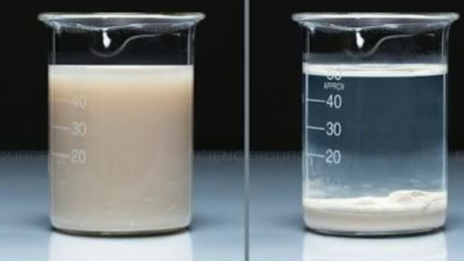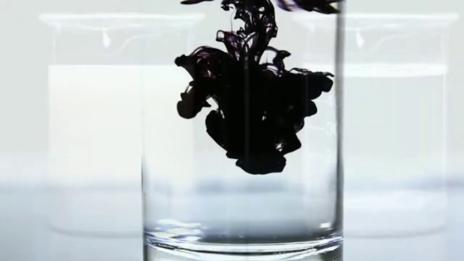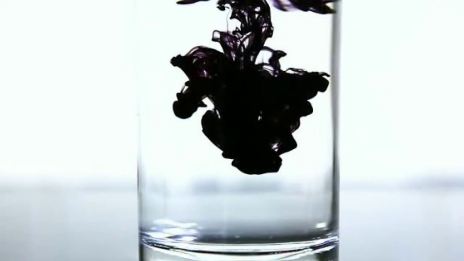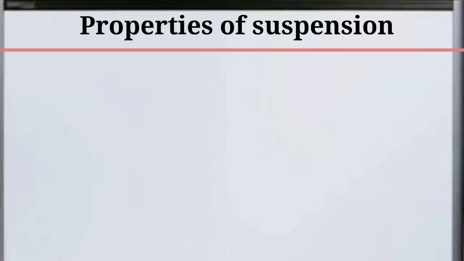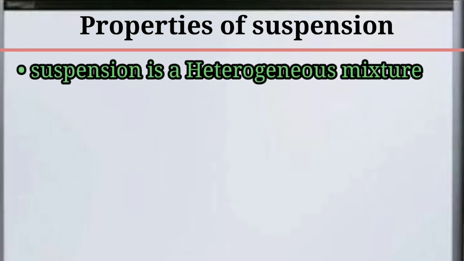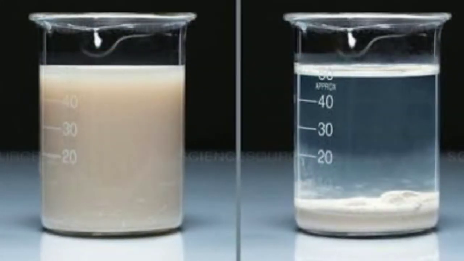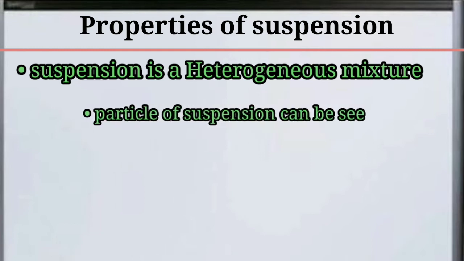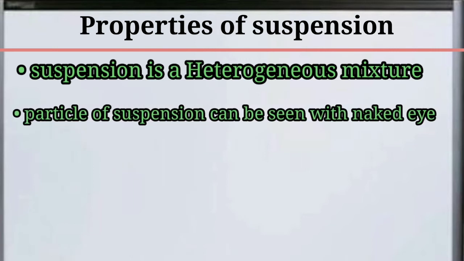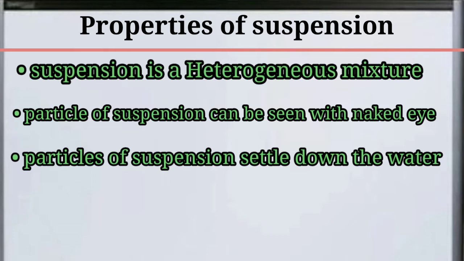Another example is if we take a glass of water and add some ink to it, that also becomes a suspension. Now if you are asked to write the properties of suspension, first we can write suspension is a heterogeneous mixture, and secondly, since we can see the chalk powder in the water, we can write the particles of the suspension can be seen with the naked eyes, and thirdly we can write particles settle down when left undisturbed.